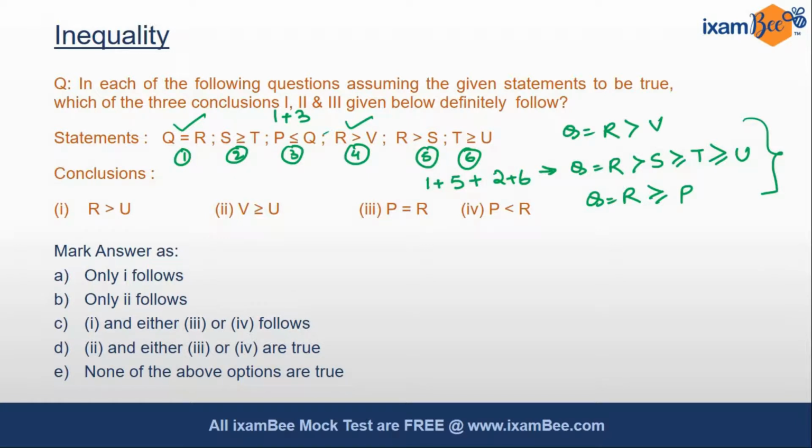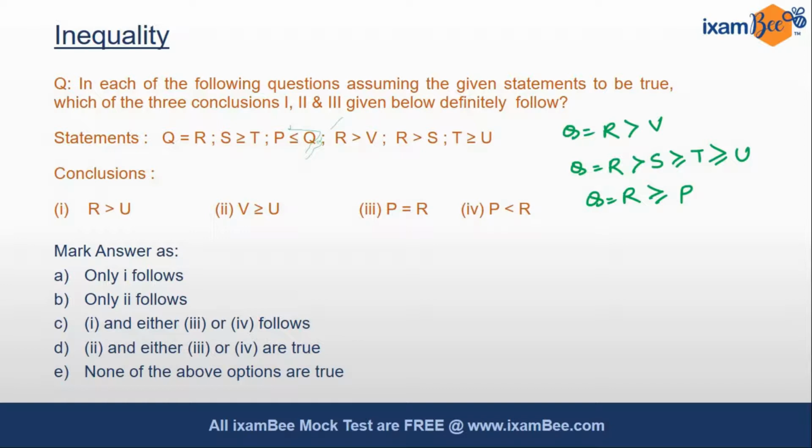Let's see the conclusions now. Now first conclusion says R is greater than U. So here is R, here is U. As you see, the directions of the symbols is greater than equal to. That means we can conclude that R is greater than U. That means our first conclusion is correct. Let's see the second one. We are talking about V and we are talking about U. So as you see, both are present in different statements. There is no relationship between them. So straight away we'll mark it as wrong answer.